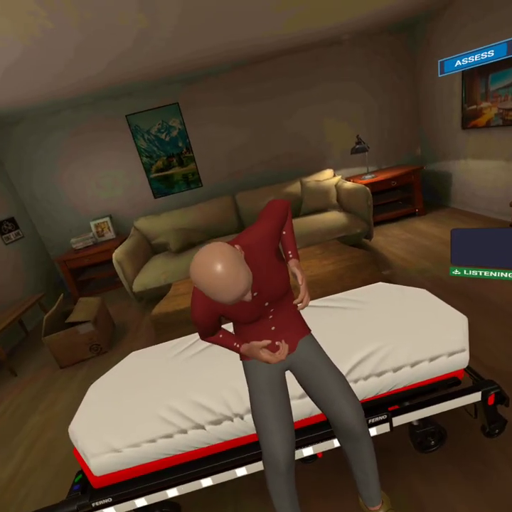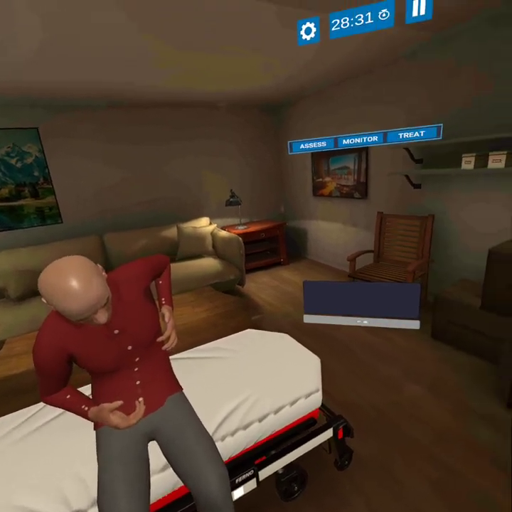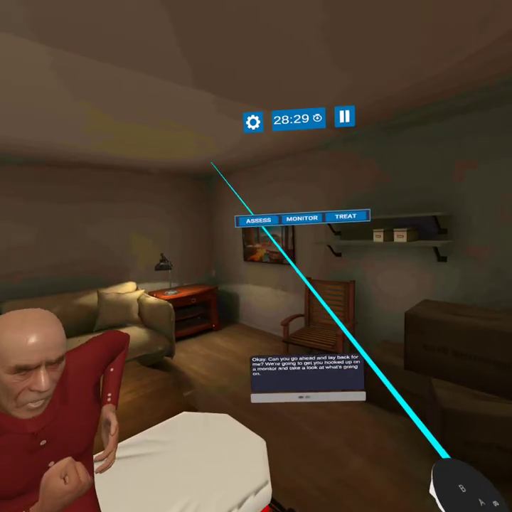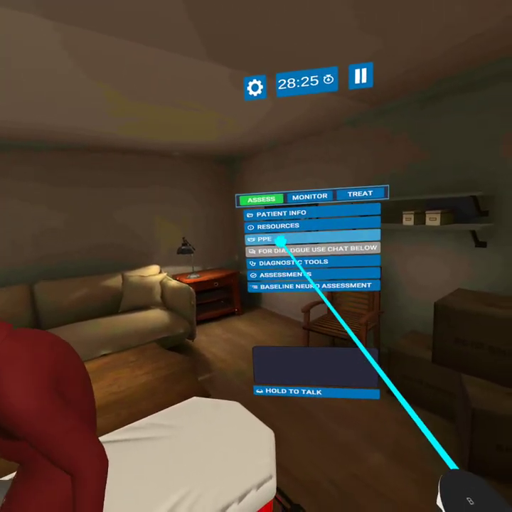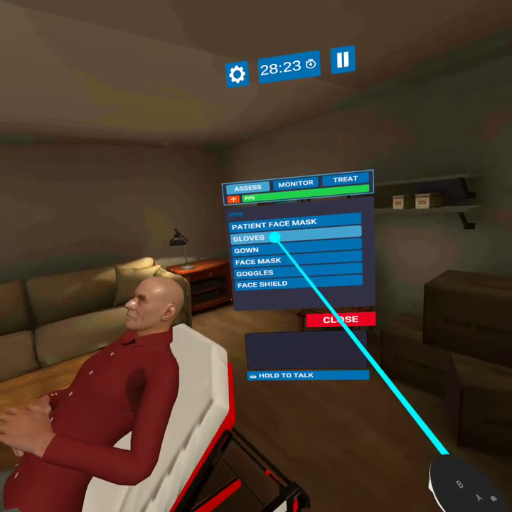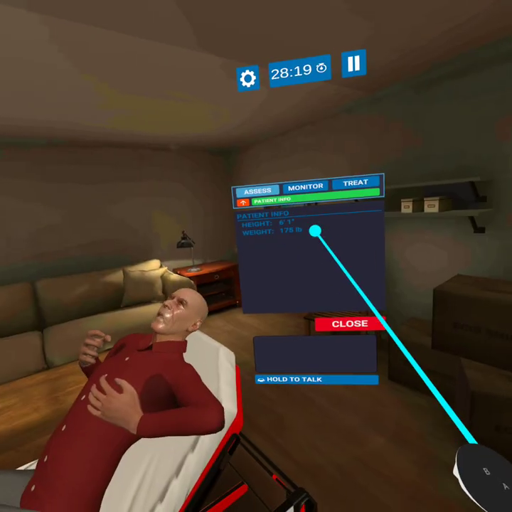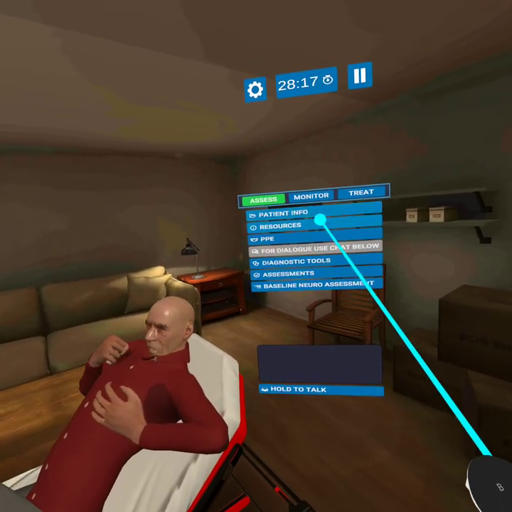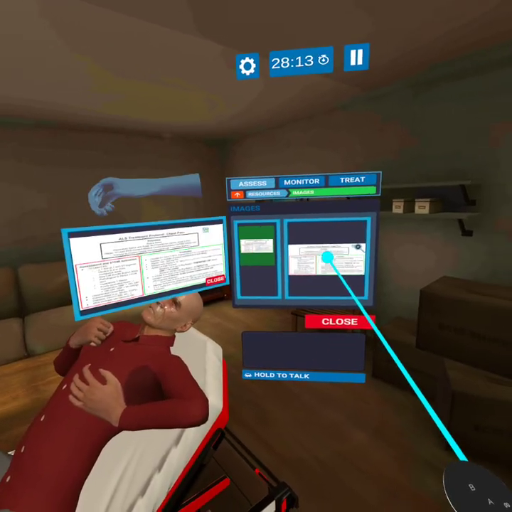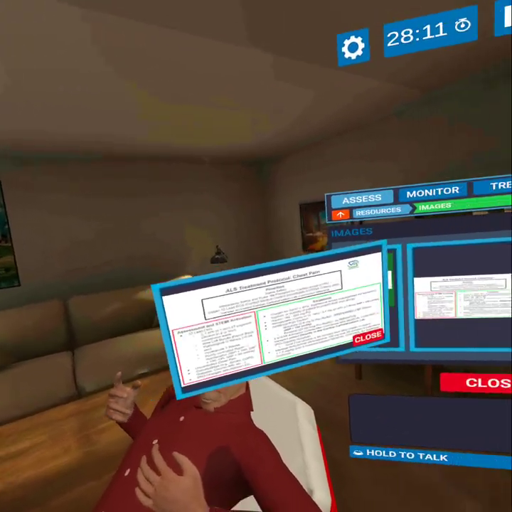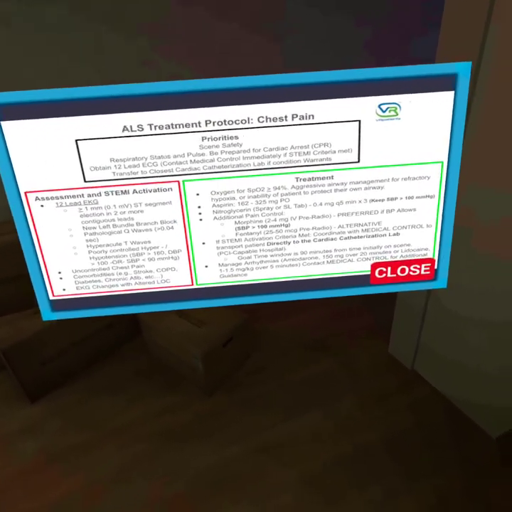Okay, can you go ahead and lay back for me? We're going to get you hooked up on a monitor and take a look at what's going on. All right, I'll lay back. So I'm going to go ahead and get some PPE on, just acknowledging what kind of PPE for this patient. Some patient info, height, weight, if we need to calculate any drugs. Resources is where you could put your local protocol. Here is the national guidelines for chest pain, so we can reference this as we work through this guy.